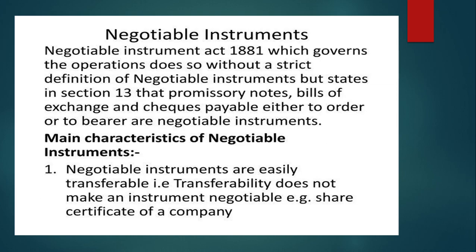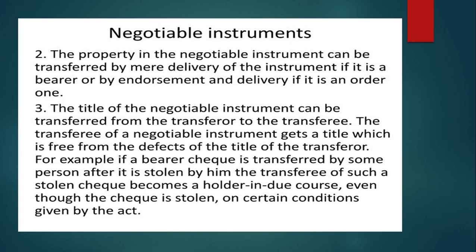The main characteristic is that they are easily transferable. Transferability alone does not make an instrument negotiable; for example, share certificates of a company. Negotiable means the property in the instrument can be transferred by delivery if it is a bearer instrument, or by endorsement and delivery if it is an order instrument. The title can be transferred from transferor to transferee, and the transferee gets a title free from the defects of the transferor's title.